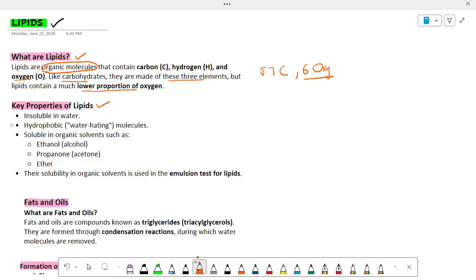Now, moving towards key properties of lipids. The first is they are insoluble in water. We cannot dissolve lipids in water. The second is they are hydrophobic, meaning they are water repelling or water hating molecules. They are only soluble in organic solvents such as ethanol and propanol. We also call it acetone and ether. Their solubility in organic solvents is used in the emulsion test for lipids. The emulsion test is just to check the presence of lipid molecules. In the later part of this video, we will discuss it.